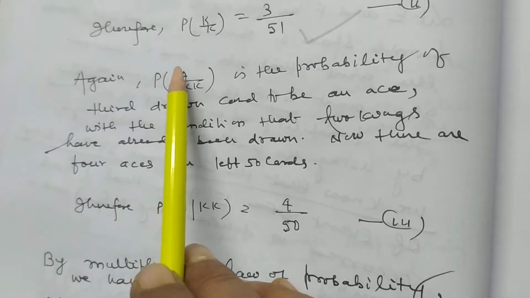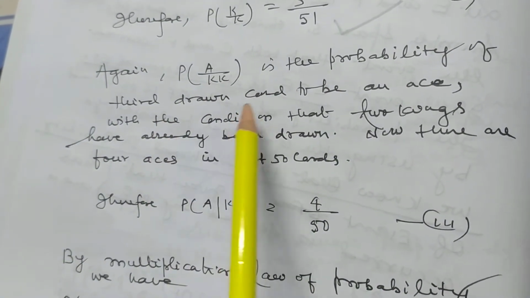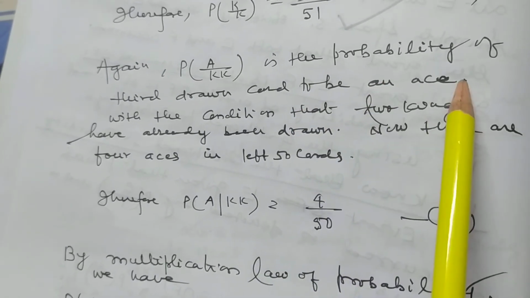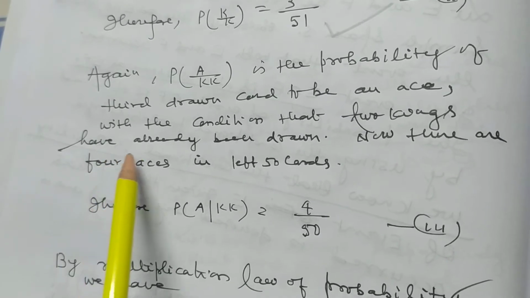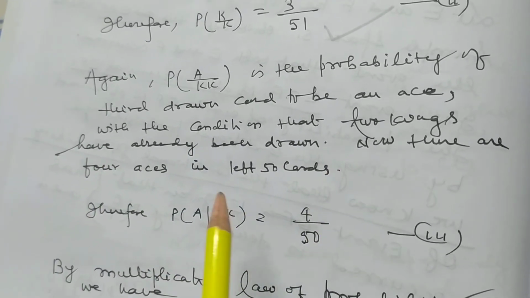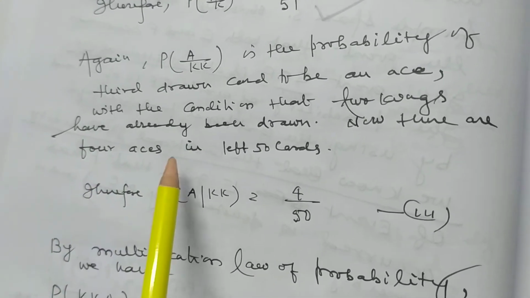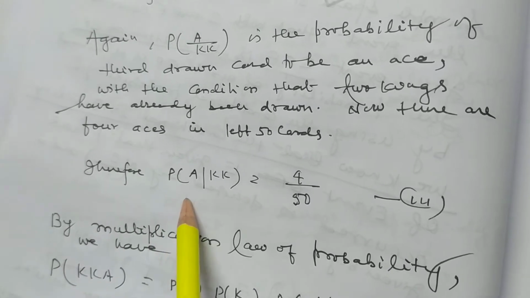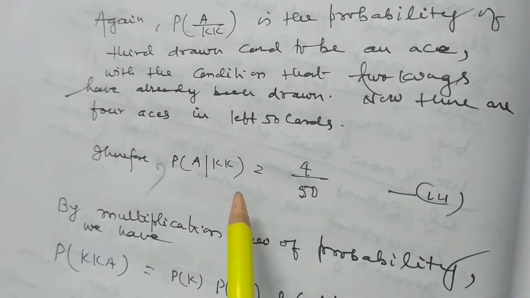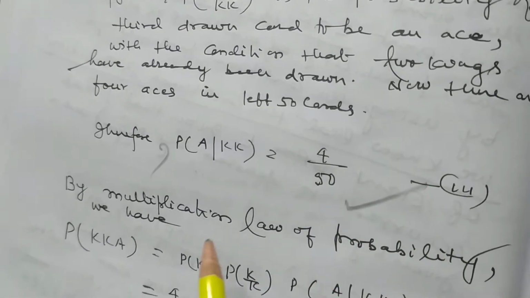Now P(A|KK) is the probability of the third drawn card to be an ace with the condition that 2 kings have already been drawn. Now there are 4 aces in the left 50 cards. So P(A|KK) is equal to 4 by 50.